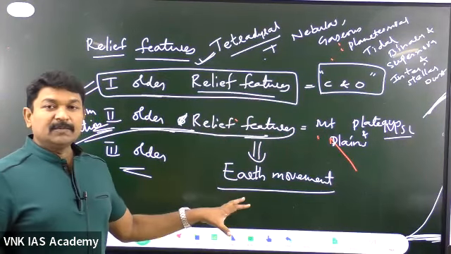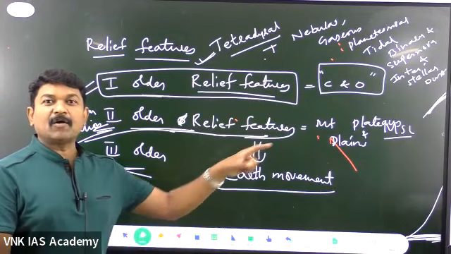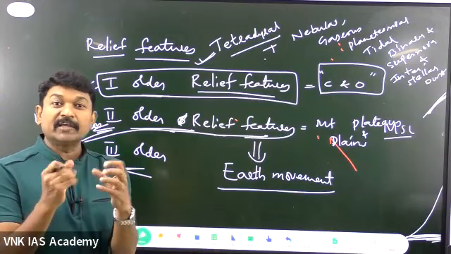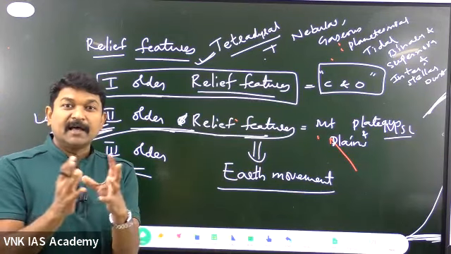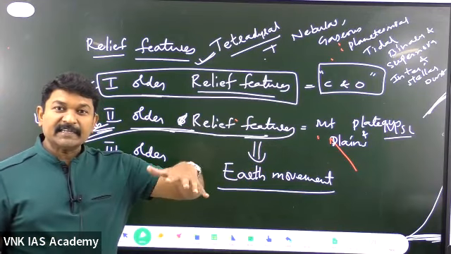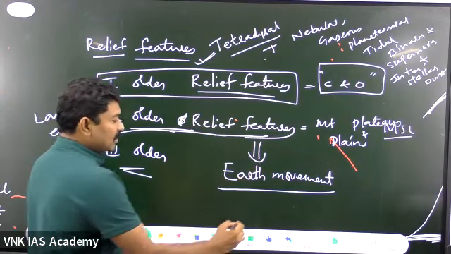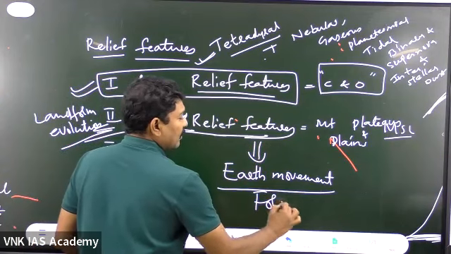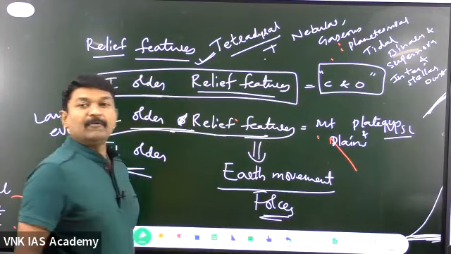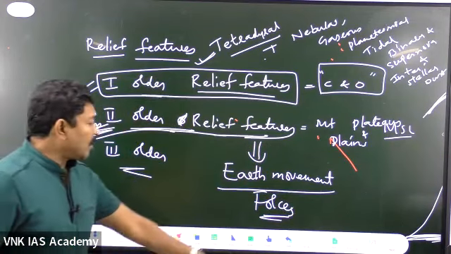What do you mean by the earth movements? Over the earth, what is there? Continents and the oceans are there. Now the shrinking is happening from the inner layers, and therefore the earth is having certain movements. All these earth movements, what are responsible? The forces are responsible.